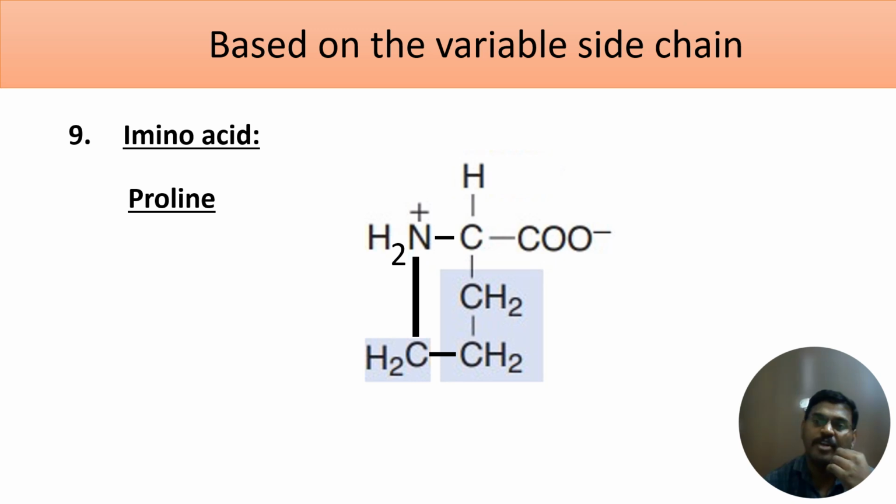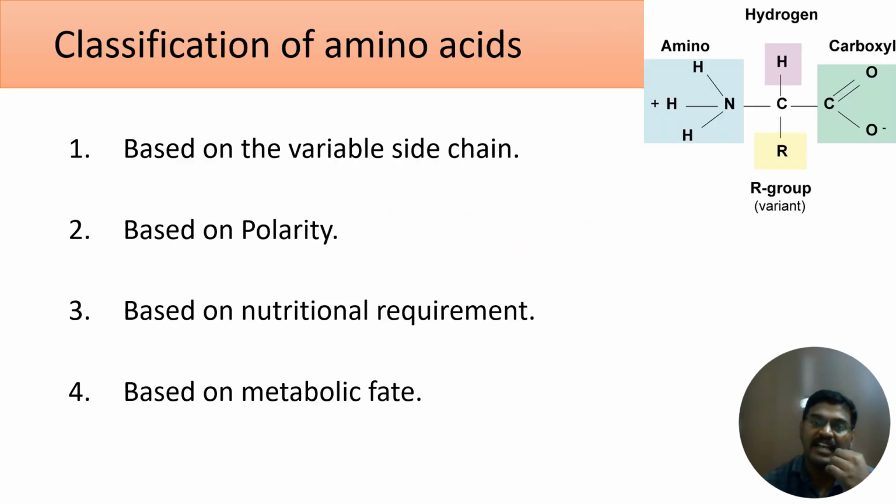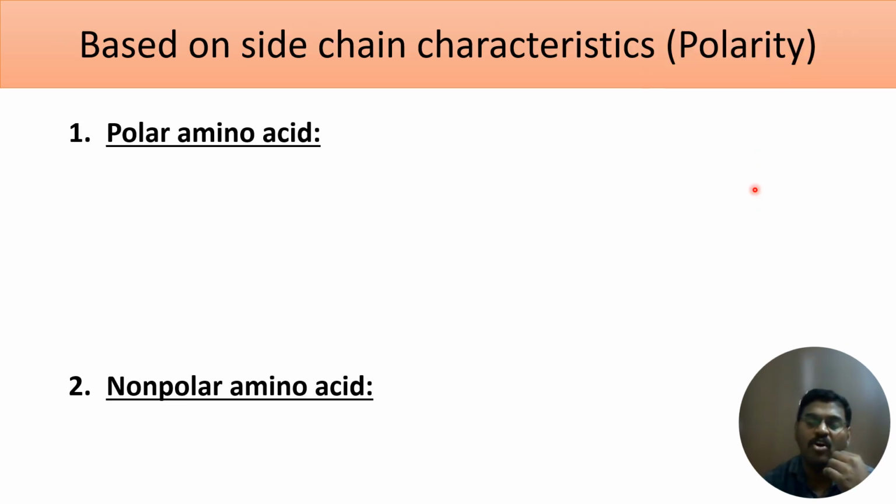Next, coming to the second classification, that is classification based on the polarity, whether the side chain is polar or not polar. Based on this we can divide all the 20 amino acids into two subclasses. What are those? Polar amino acids and non-polar amino acids. There is an easy method to remember this. If you are able to memorize the first classification, we have a very easy method to derive all the amino acids which come under polar and non-polar.